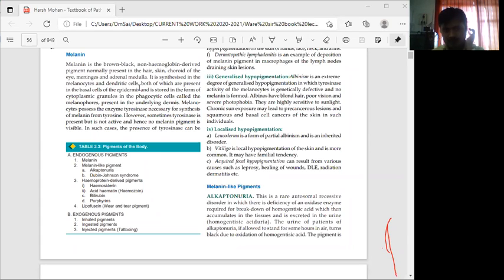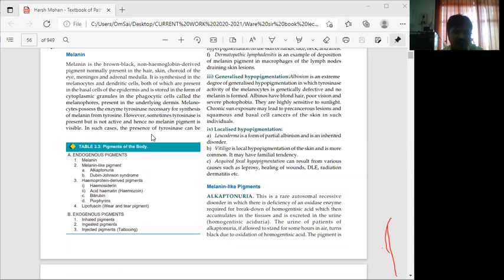Melanin is synthesized in the melanocytes and dendritic cells, both of which are present in the basal cells of the epidermis, and is stored in the form of cytoplasmic granules in the phagocytic cells called the melanophores, present in the underlying dermis. Melanocytes possess the enzyme tyrosinase, necessary for synthesis of melanin from tyrosine.